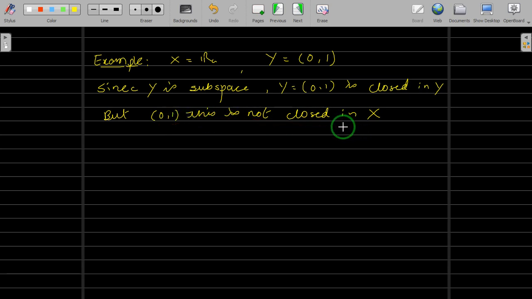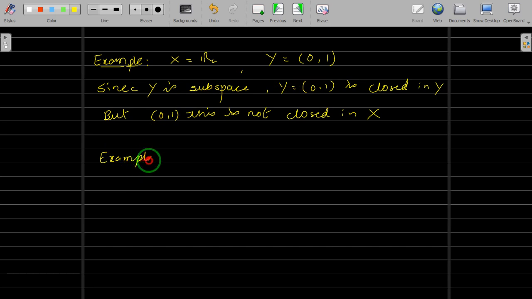But if you see, this Y is open in the subspace, and again this set is open in X, right? The open interval (0, 1) is also open in the whole space R, of course with the Euclidean topology. Okay, so the examples you can work out.